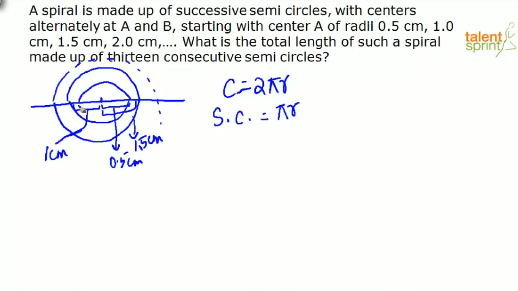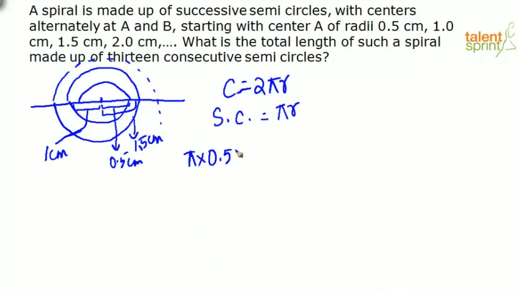Now, let us take the first spiral. So, what have they asked? They have asked the total length of such a spiral made up of 13 consecutive semicircles. So, total length is nothing but the circumference. This length is the circumference. So, the total length is nothing but the circumference of the spiral. So we have to find the sum of all the circumferences of the semicircles that we are going to make. So what is the circumference of the first semicircle? It is nothing but pi into 0.5.